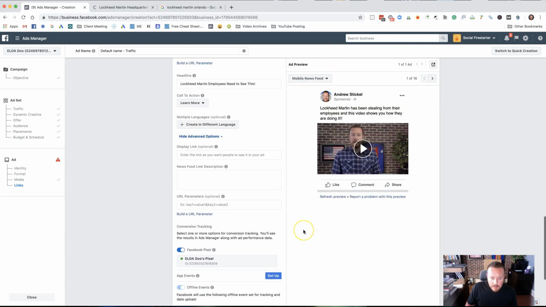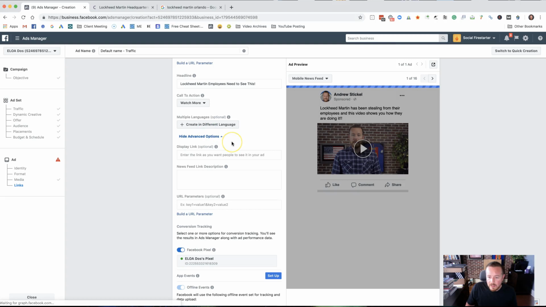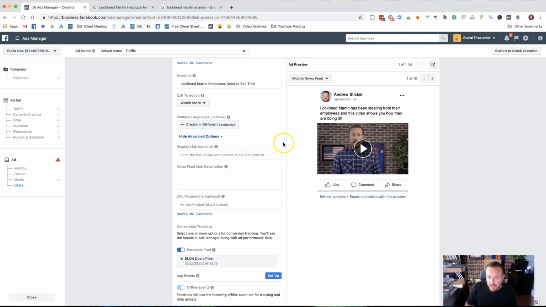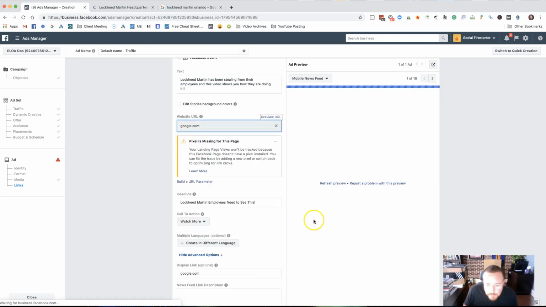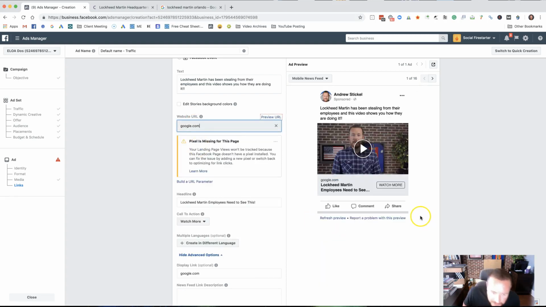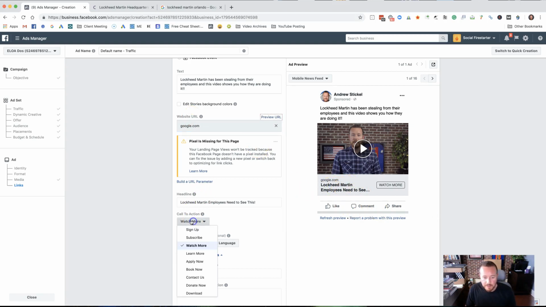And why is it not showing up down there? That's strange. Oh, I know why, because there's no link. Or here, google.com. Aha, there it is. All right, so "Lockheed Martin employees need to see this," and then you can play around with the watch more button, sign up, whatever it is.